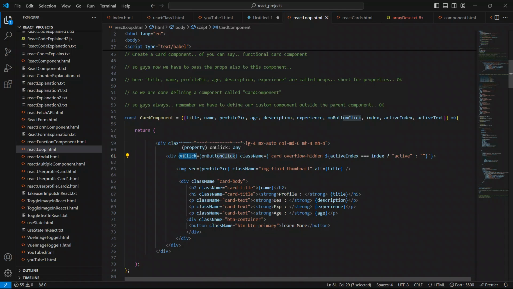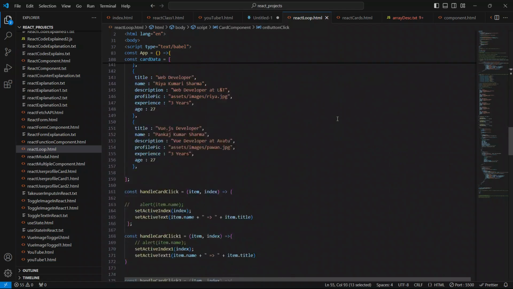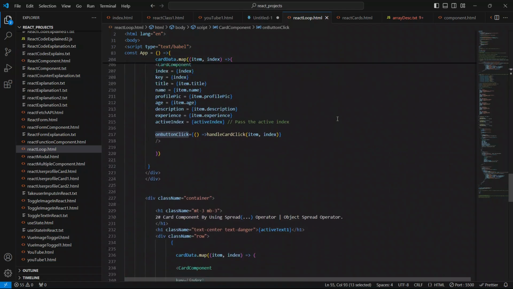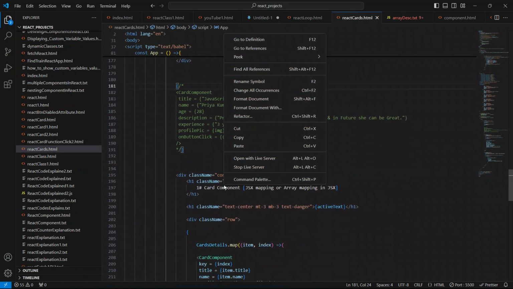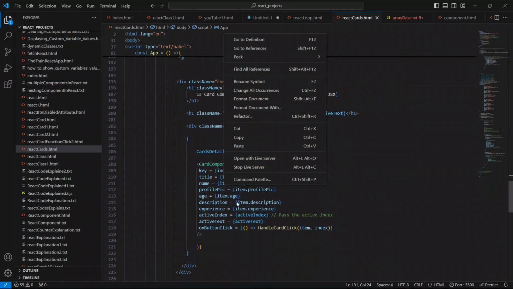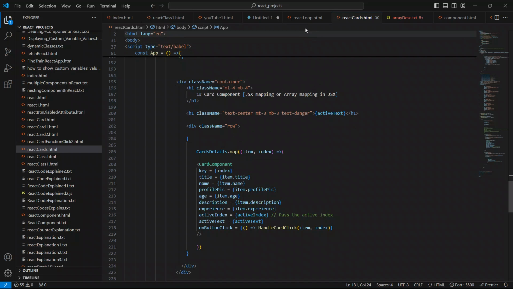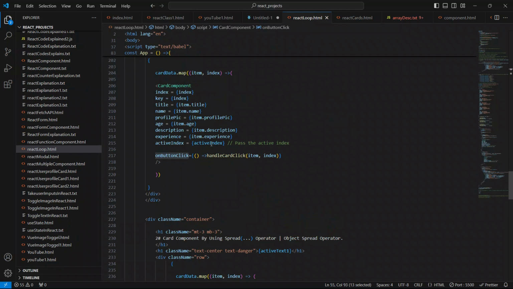So on click, on button click, what is the issue guys? So go to the card component first and just match this first. Active index equal to active index.